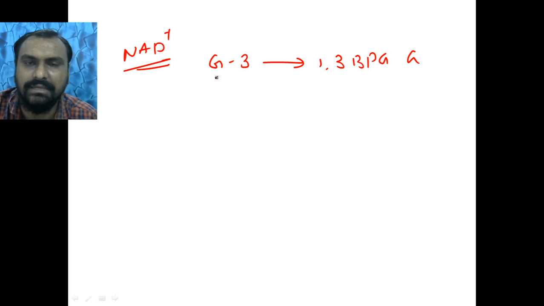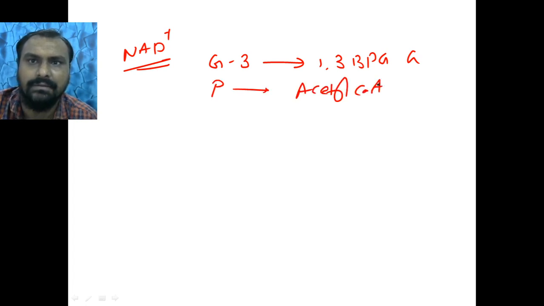So which are the reactions mediated by NAD, the active form of vitamin B3? We have seen glyceraldehyde 3-phosphate to 1,3-bisphosphoglycerate in glycolysis. Then 2 multi-enzyme complexes that thiamine and riboflavin also require: pyruvate to acetyl CoA, then alpha ketoglutarate to succinyl CoA. These two are common to all, right?